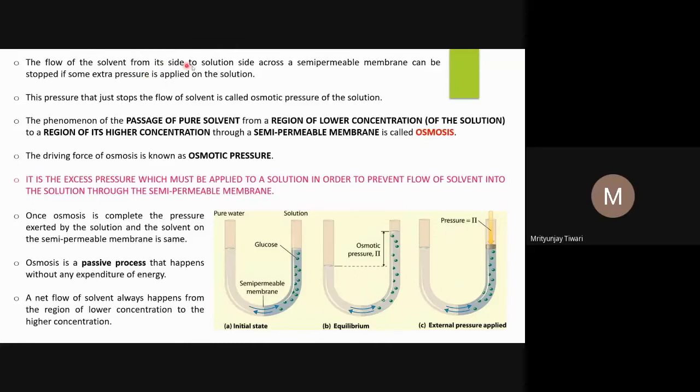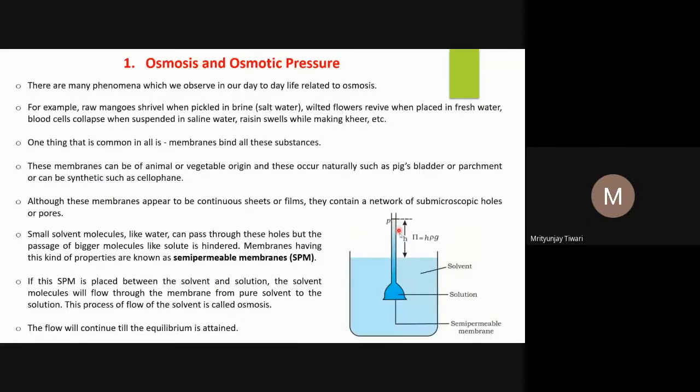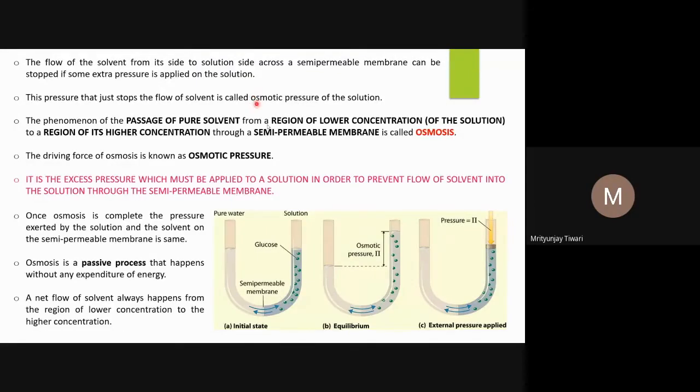So the flow of solvent from its side to the solution side across a semi-permeable membrane can be stopped if some extra pressure is applied on the solution. And this pressure, which just stops the flow of solvent, is called the osmotic pressure of the solution. It means if you keep increasing the pressure, if you keep pushing the piston, slowly you reach a pressure at which it just stops the flow of solvent molecules from the solvent to the solution, and that pressure is called the osmotic pressure.